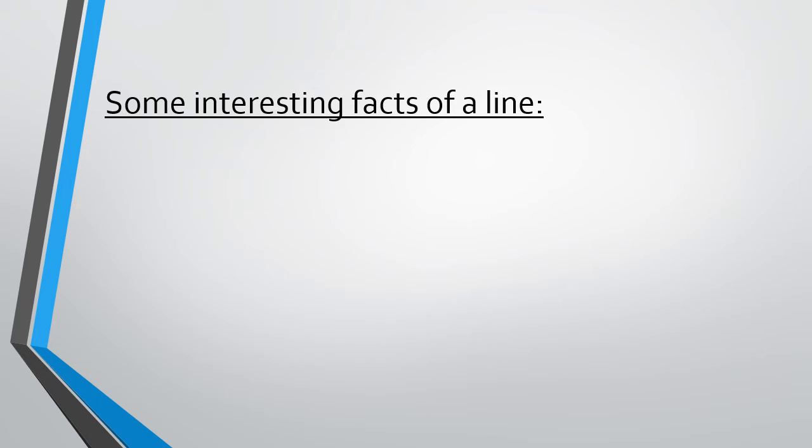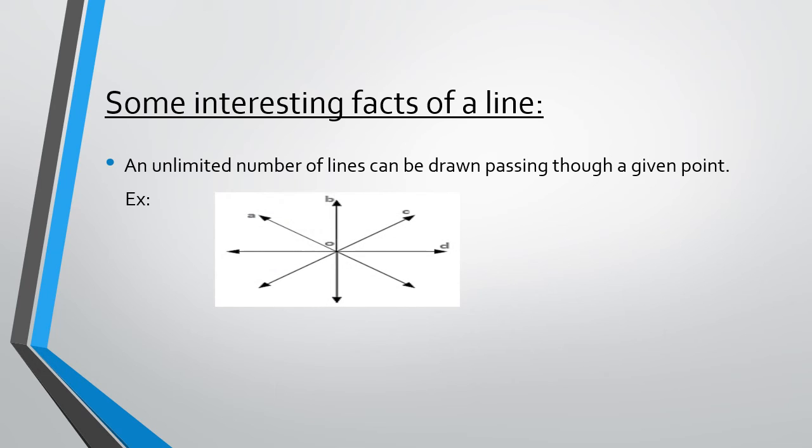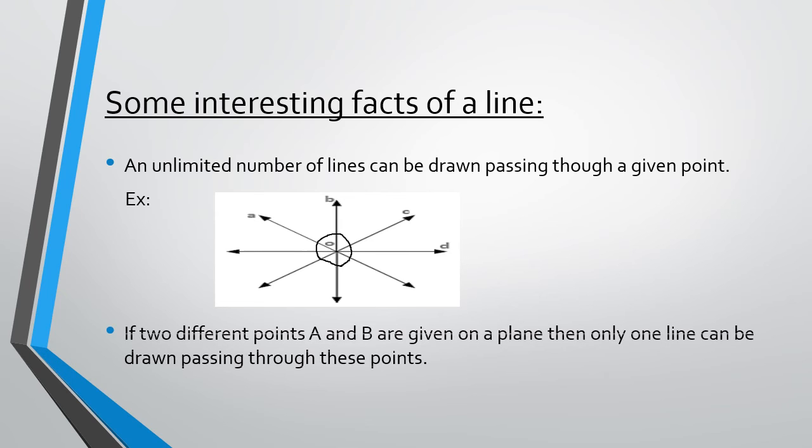Some interesting facts of a line. Look at this example, children. An unlimited number of lines can be drawn passing through a point. This is the point here. It's just a few lines which are shown here, but there can be an unlimited number of lines passing through a given point. If two different points A and B are given on a plane, then only one line can be drawn passing through these points. That's another fact of a line.